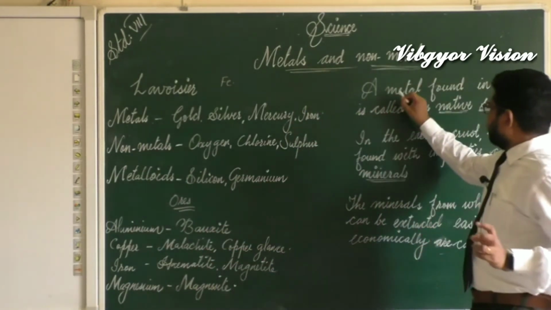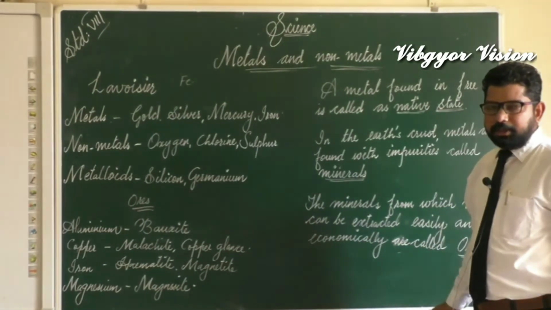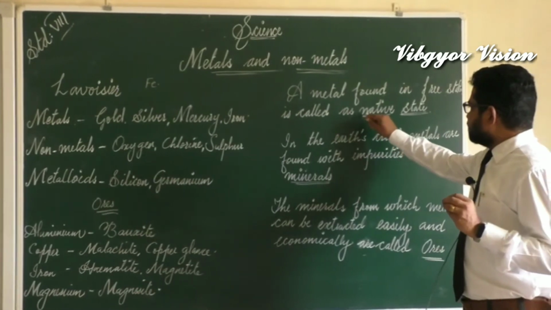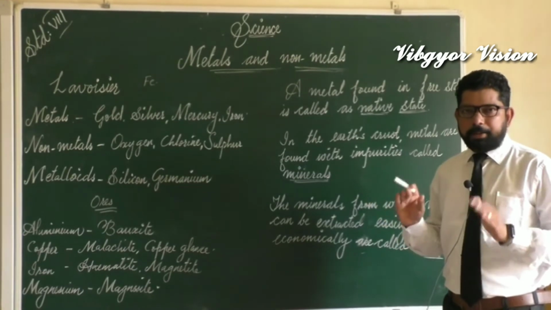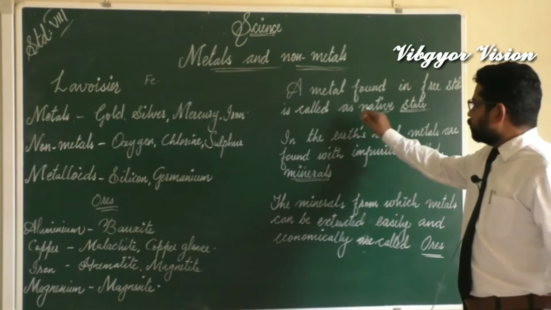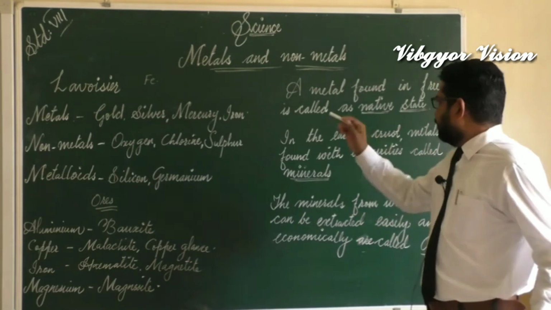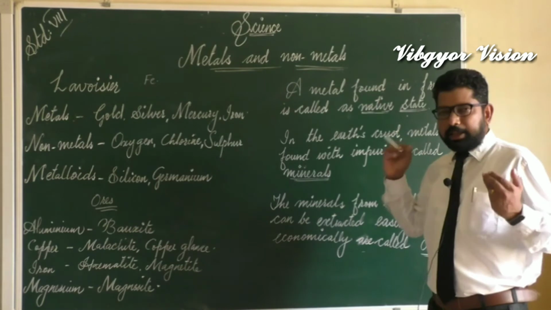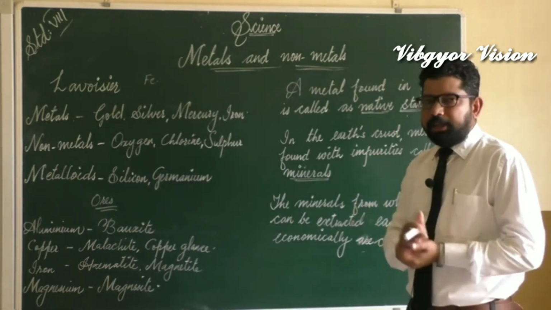A metal found in free state is called native state. If a metal is present in free state, that is, not in the combined form, it is known as being present in native state. What are the metals available in native state? The metals available in native state are gold, platinum, silver, etc.